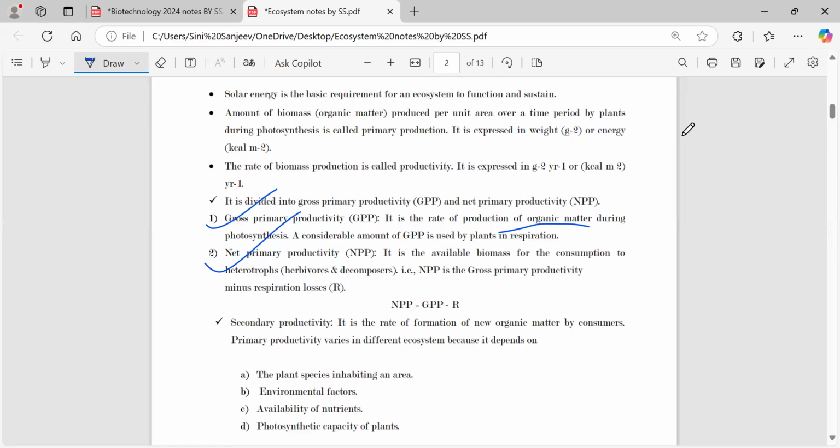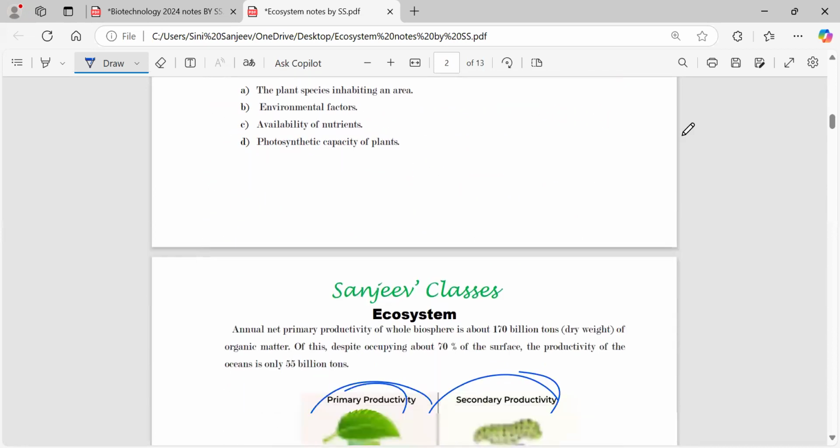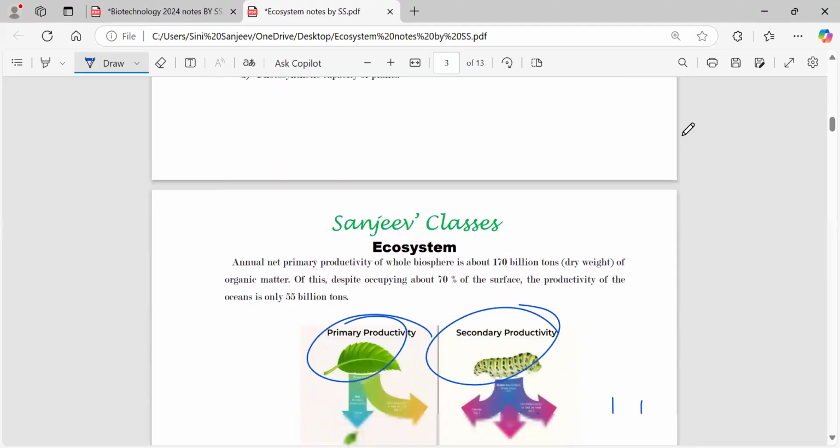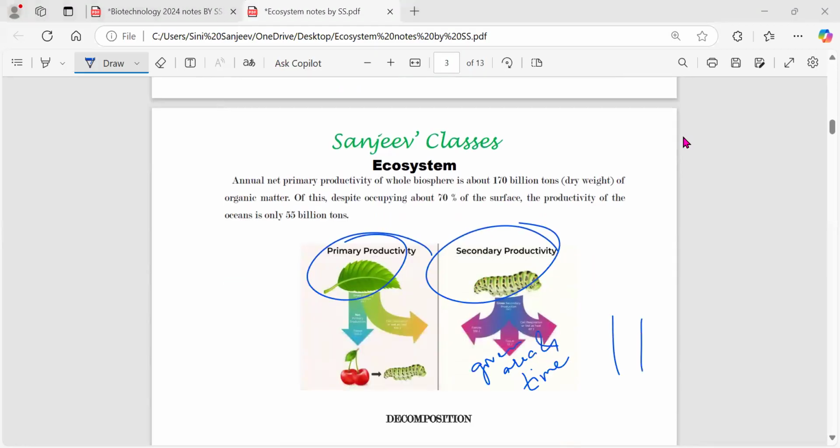Now, the next type of productivity is secondary productivity. Secondary productivity is the rate at which the consumer generates new organic matter. So when there is a formation of new organic matter by the consumer, not the producer, then it's called the secondary productivity. This will be easy if you see this diagram.